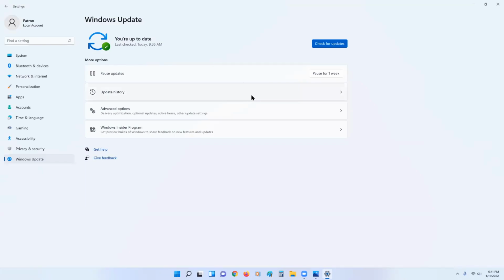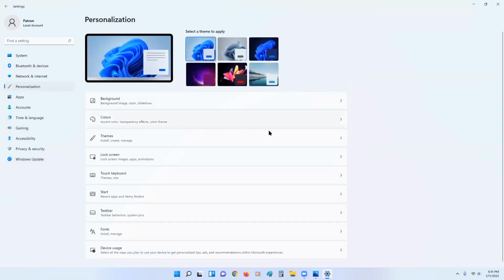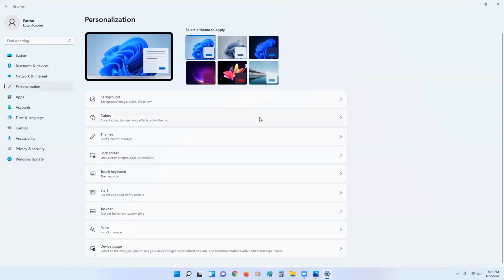So let's talk about customizing your computer from settings. If we go into settings and we click the personalization category, you can see there's a lot of options for customization in Windows 11. So you can change your desktop background, theme, lock screen, all these kinds of things. Fonts you want to install, the colors you want to use.